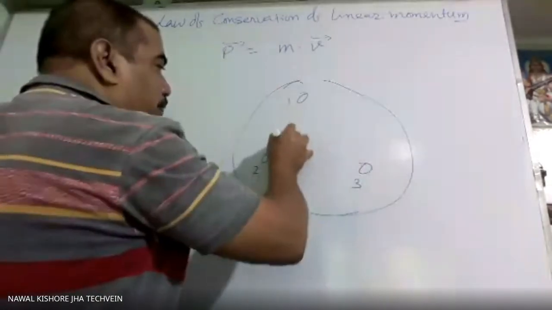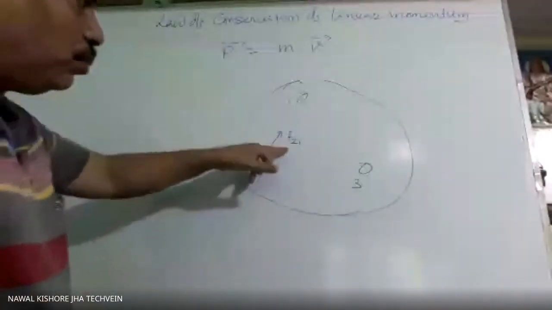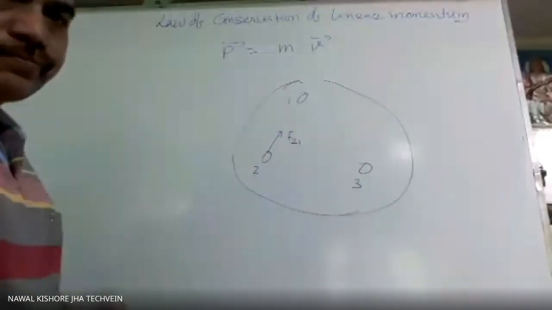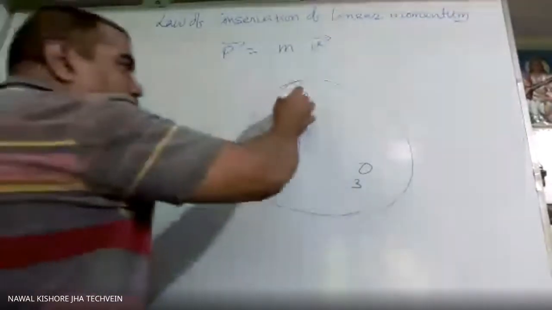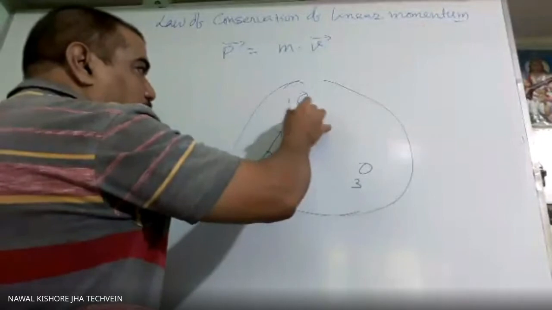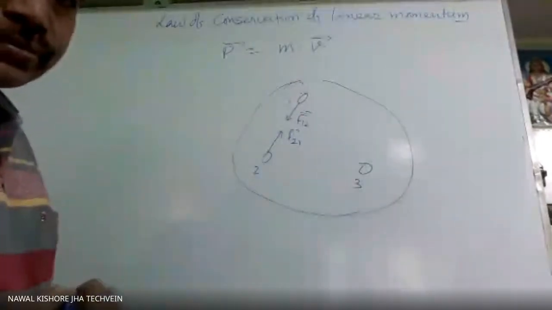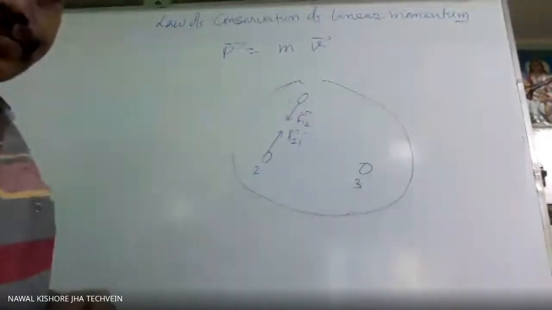This we call F21, the force experienced by 2 due to 1. Now the reaction will act here, F12 will act at this place. This is one pair.